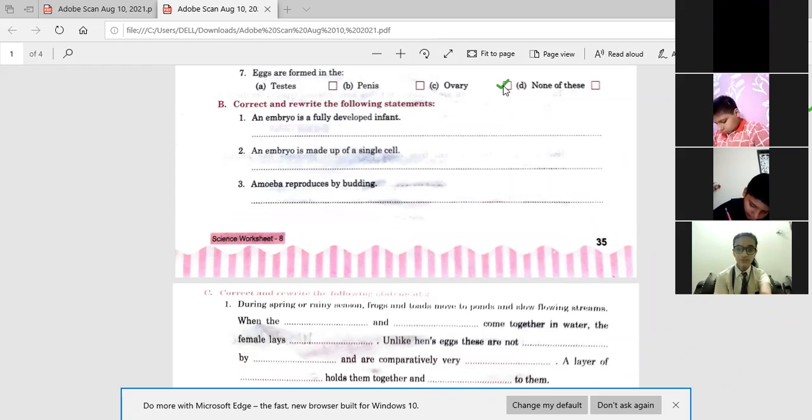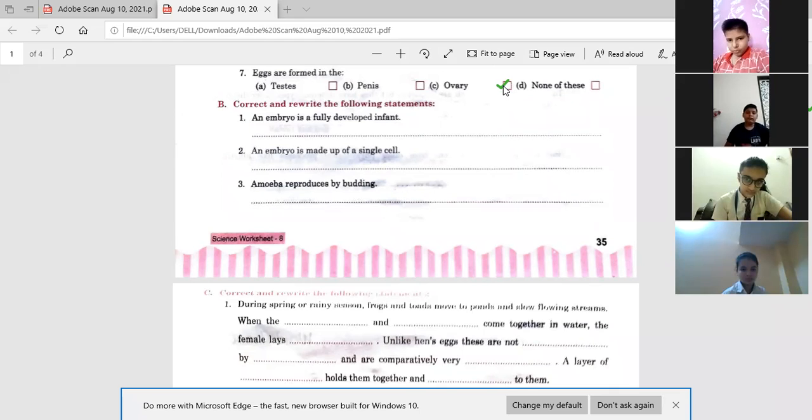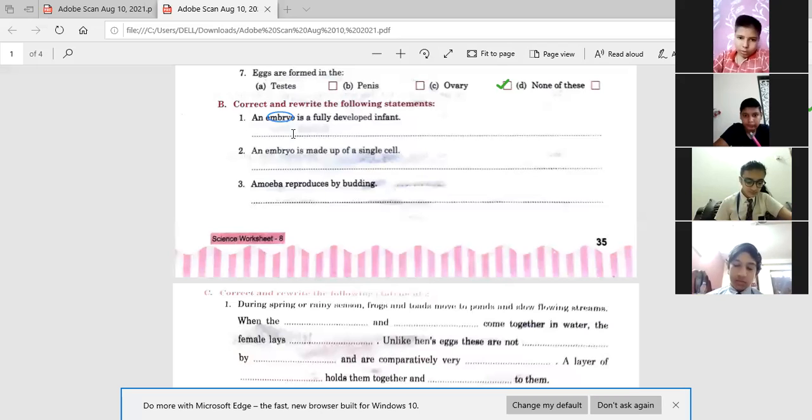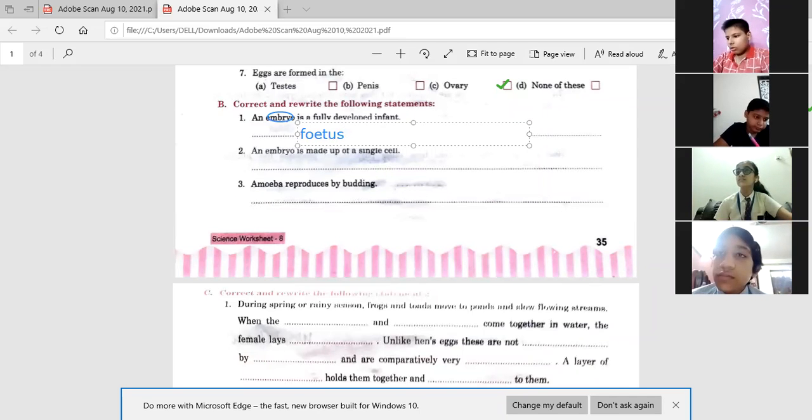Next is correct and rewrite the following statements. An embryo is a fully developed infant. So tell me, beta, which one is correct out of it? बताइए, एम्ब्रियो होगा, क्या लिख सकते हैं यहाँ पे? Fetus.